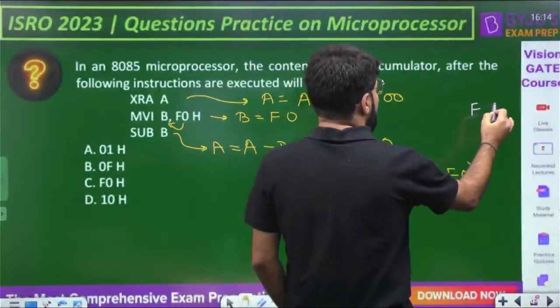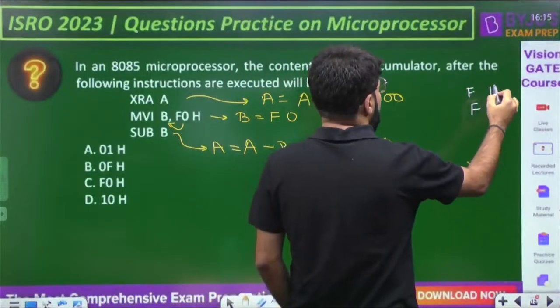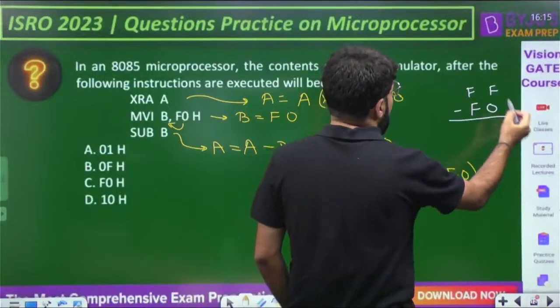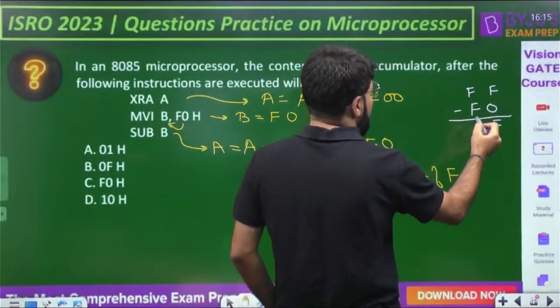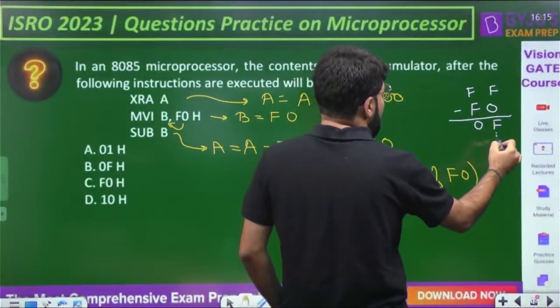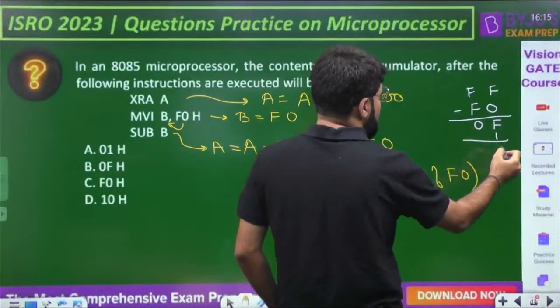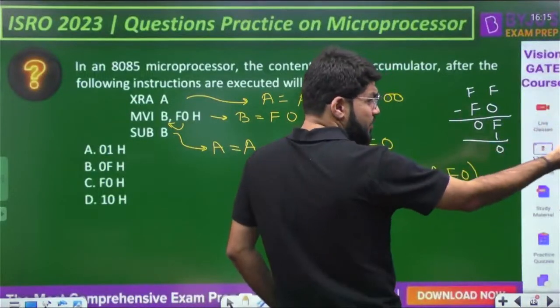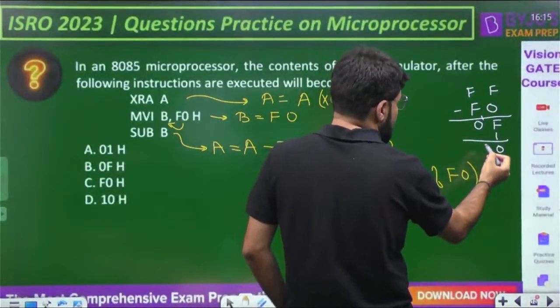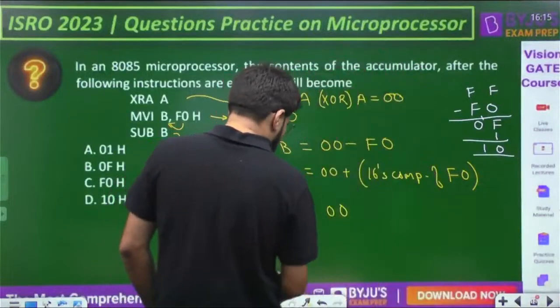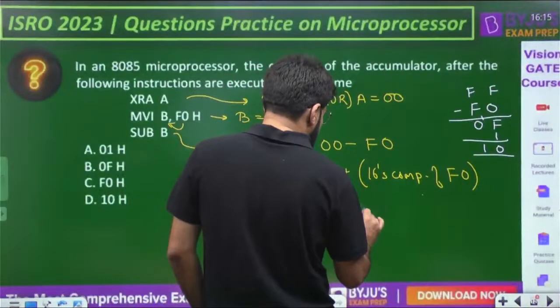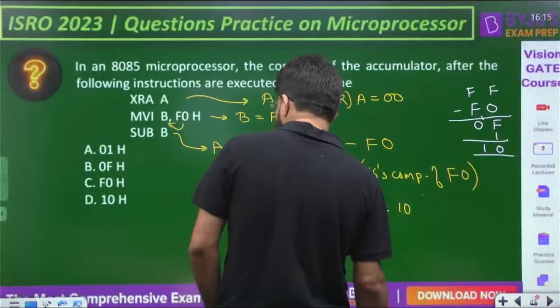By the way, किसी भी number का 16's complement: first calculate the 15's complement by subtracting from F. F minus 0, F minus F is 0. And then add 1 to the rightmost digit. So F plus 1 is 10, na? So sum 0 carry 1 and 1 plus 0 is 1. Okay, that is the 16's complement. So that is 10 and the final answer is 10.